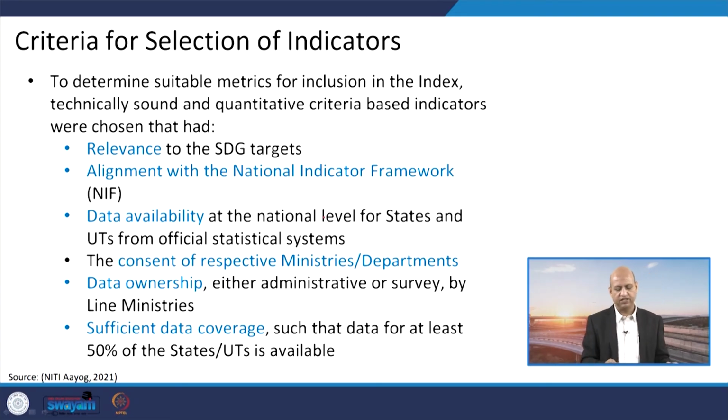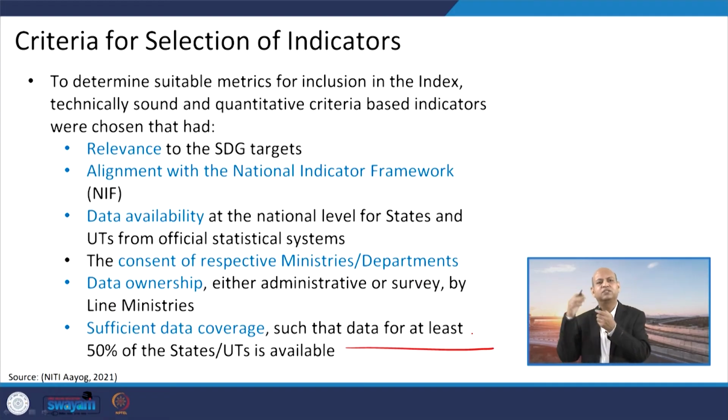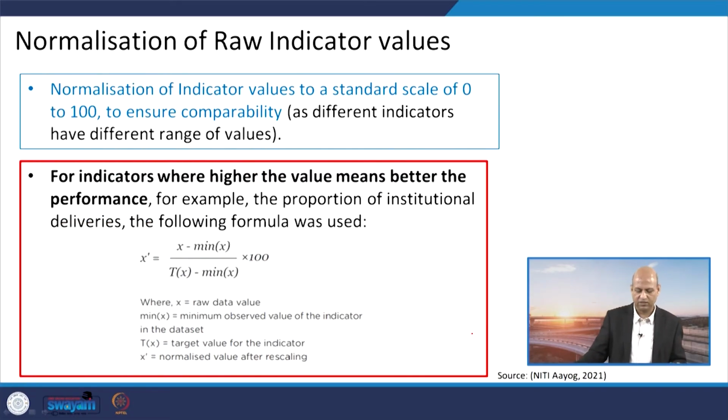So, sufficient data coverage means this data for at least 50% of the states and UTs must be available, otherwise a national level indicator will not be achieved. If we are having only a few states, then you can't say that this is the stage or level of the nation in this particular field.